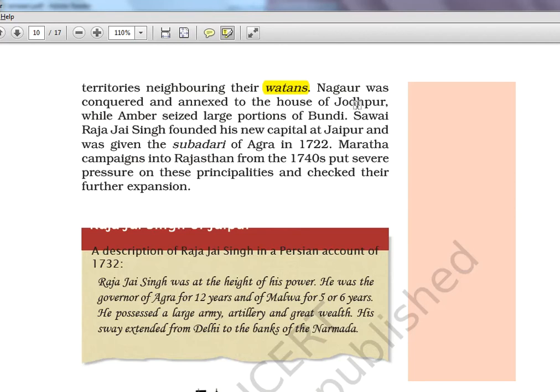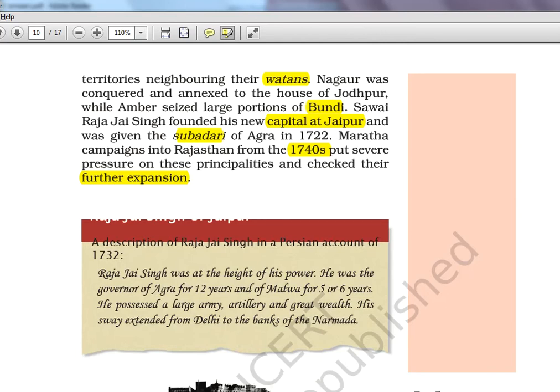Nagaur was conquered and annexed to the house of Jodhpur, while Amber seized large portions of Bundi. Sawai Jai Singh again founded the capital Jaipur. Marathas' campaigns in Rajasthan from the 1740s put severe pressure on these principalities and checked their further expansion. So there were conflicts also happening now within this thing. Now Mughal has zero role. That is the entire crux of it. Okay, it's all independent states fighting with each other and expanding their territories by focusing on revenue.